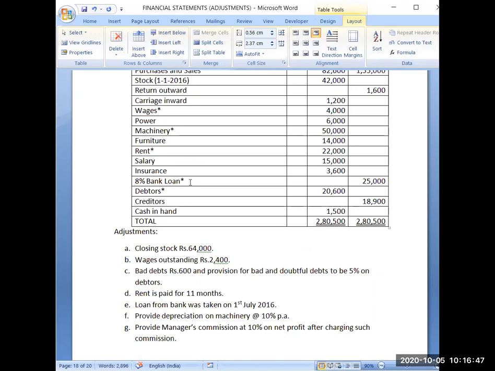Then 8% bank loan. First you classify which type of account it is. It is a personal account. You have taken a loan from the bank.